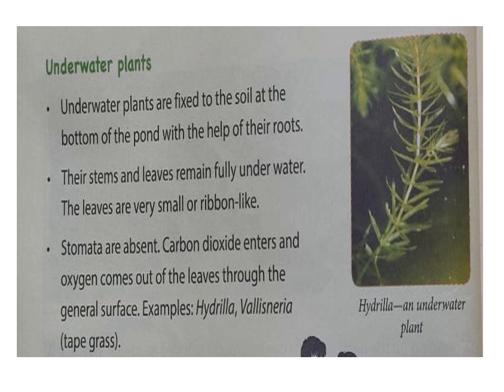This is a very important point. Carbon dioxide enters and oxygen comes out of the leaves through the general leaf surface. Examples of such plants are Hydrilla and Vallisneria. Vallisneria is commonly called tape grass. See the picture of Hydrilla, an underwater plant. So you have two examples here, very important: Hydrilla and tape grass.